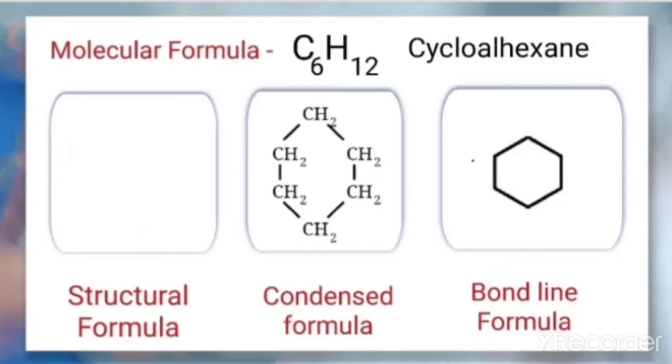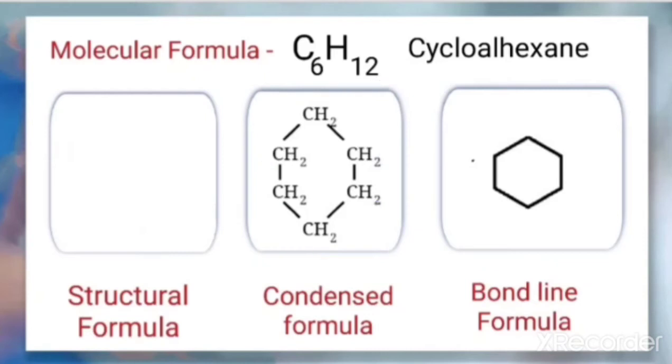So you can see here it is a hexagon, that means 6 carbon are there and 2 hydrogen, as I told you already, on each carbon 2 bondings are possible, that means 2 hydrogen will be attached to each carbon. So that is what is represented here as CH2. Now when you count the number of hydrogen here, what will you get? 2 hydrogen here, 2 here, that is 2 plus 2, 4, 6, 8, 10, 12. That is what we have, the number of hydrogen: 12.